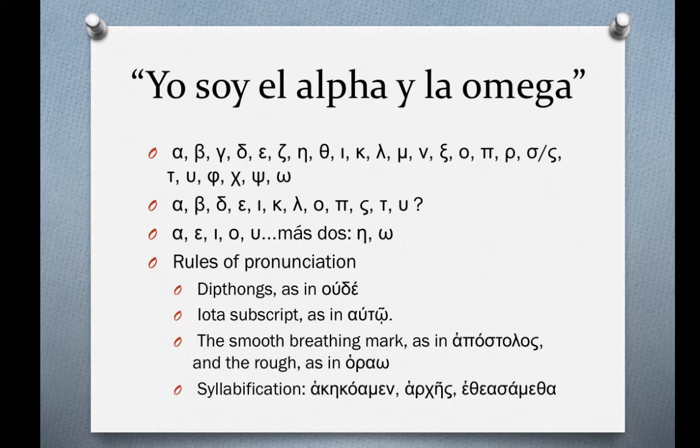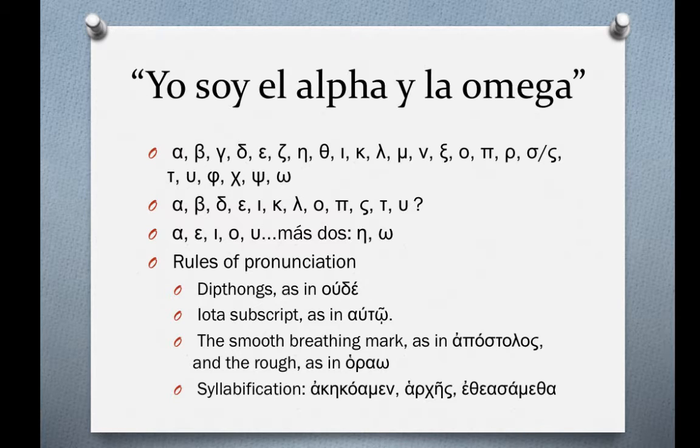Take a word like akekoamen. It would be broken up this way: ake, ka, amen. And the biggest rule is that there is one syllable, one sound, which includes a vowel sound, in every syllable. The other thing is that each syllable will end with the vowel sound if possible. There's a few other rules that will not make that possible. But we'll end with the vowel sound if we can.